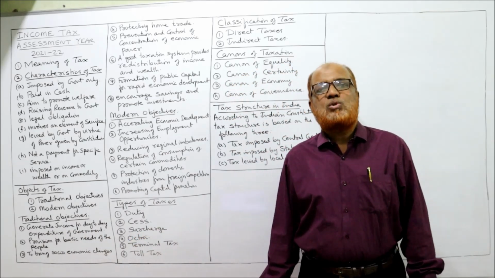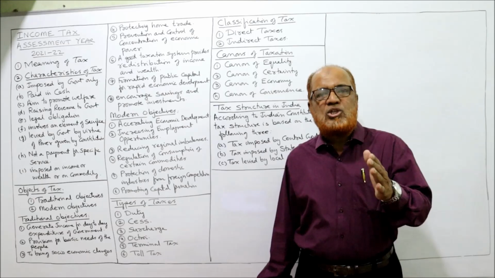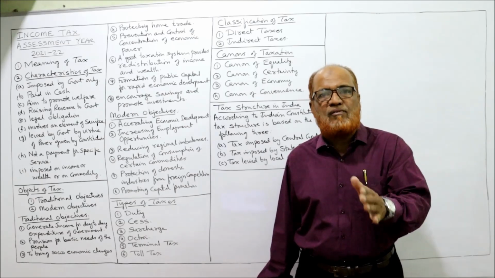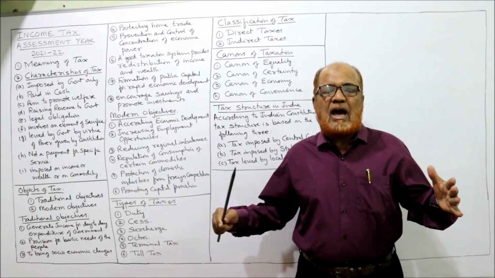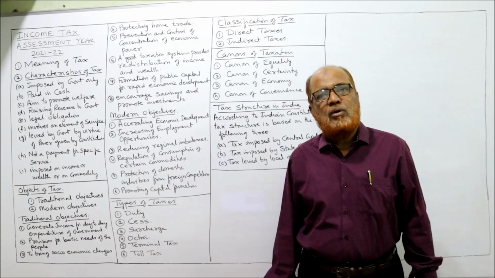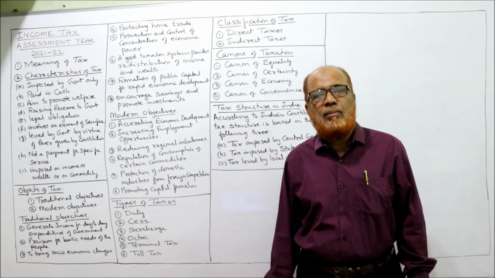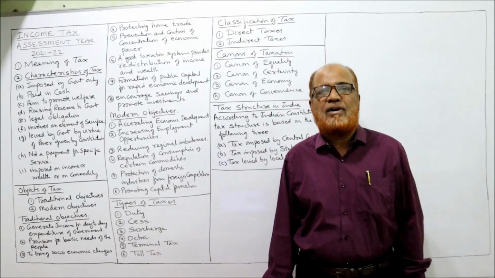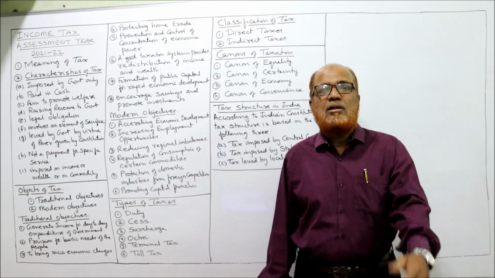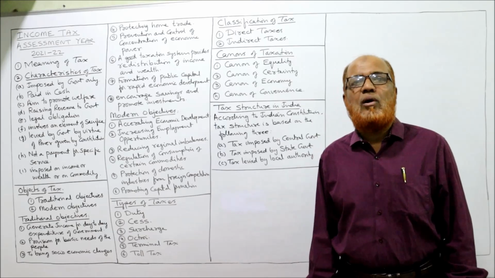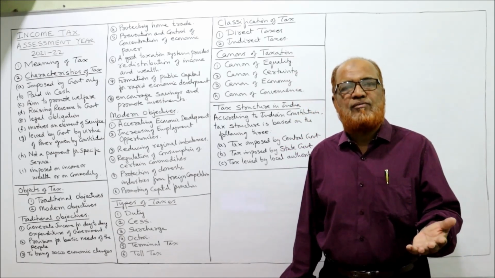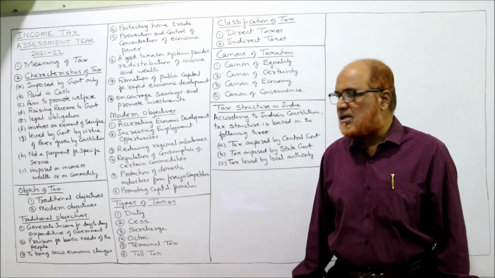The government has to fulfill a number of statutory obligations, administrative functions, and social functions. So many activities are there for the government. Without funds, how can the government complete all these functions? So tax is one of the sources through which the government can fulfill all its functions: statutory functions, administrative functions, social obligations, etc.